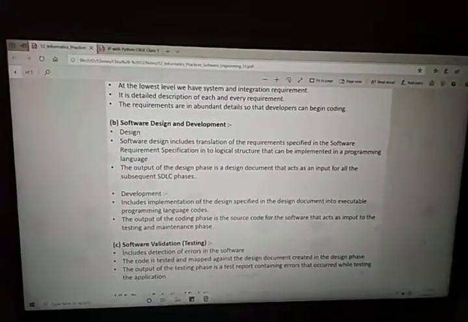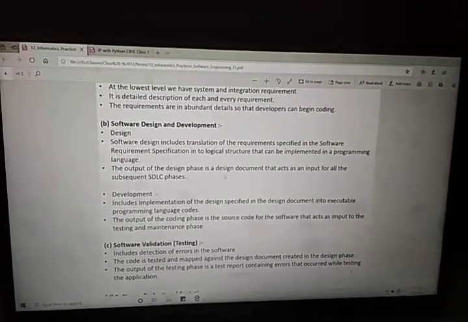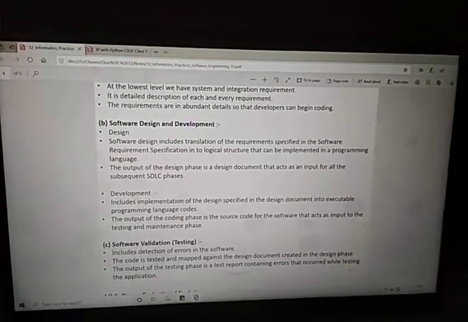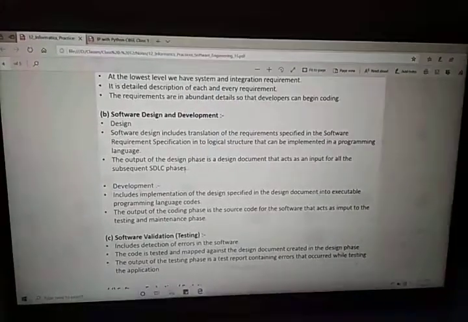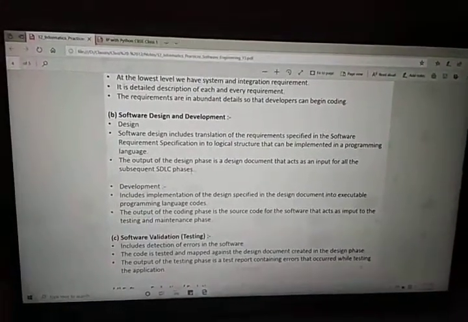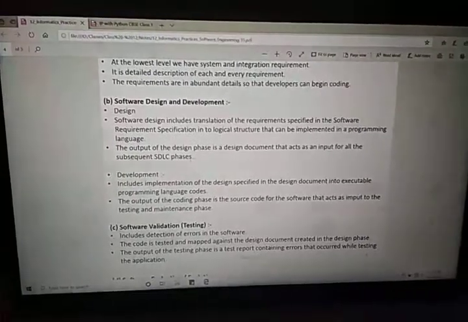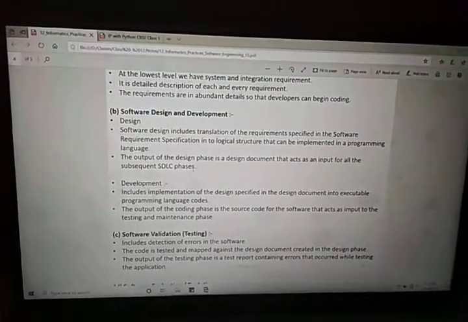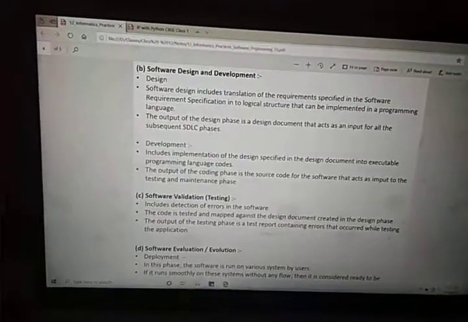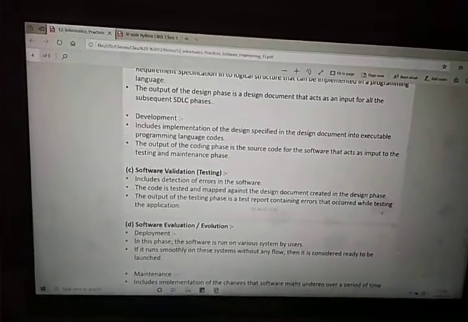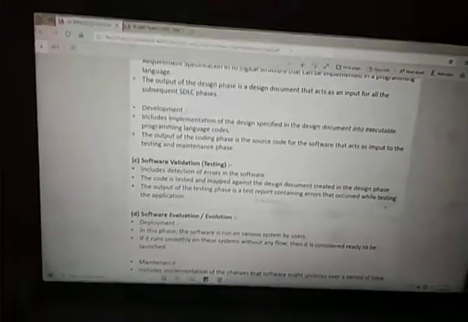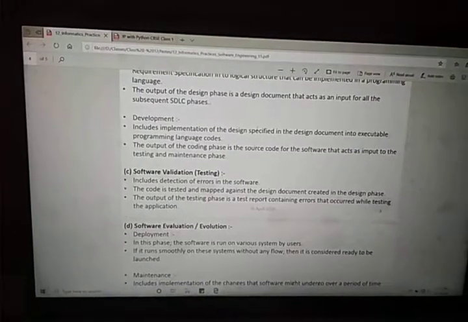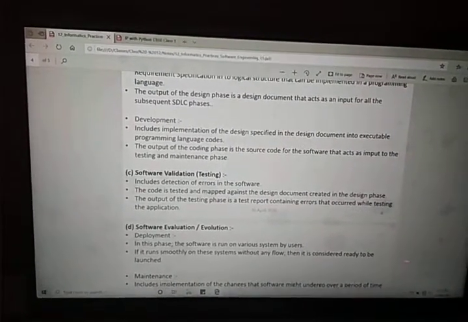The output of the design phase is the design document that acts as an input for the subsequent SDLC phases. Whatever design output comes will be sent to the development phase to develop as per the design or the requirement of the software. In the development phase, the coder or software developer will develop the software as per the design. The output of the coding phase is the source code.